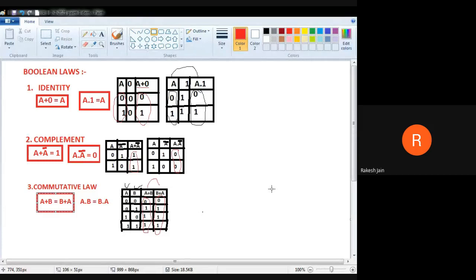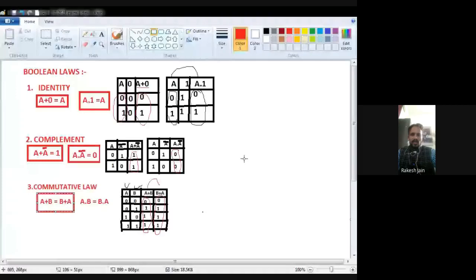So we prove the commutative law regarding the OR operation: A plus B is equal to B plus A. It means do not focus on only A and B. If they were X and Y, then X plus Y is equal to Y plus X, right? The commutative law states that if two quantities are logically ORed, the result is the same with only the replacement of their names. So A plus B, X plus Y is equal to Y plus X, we can say.